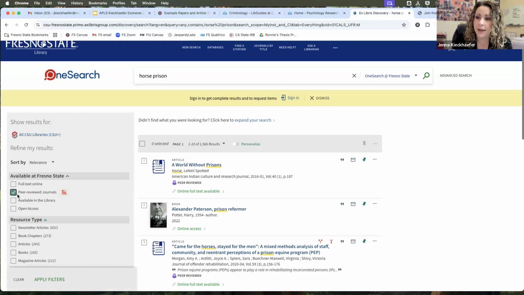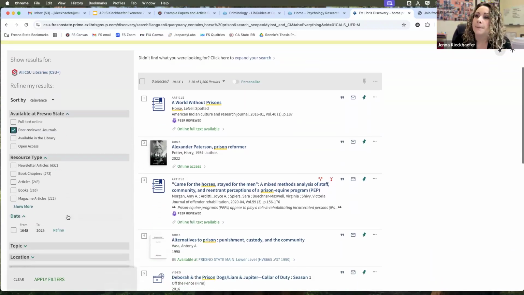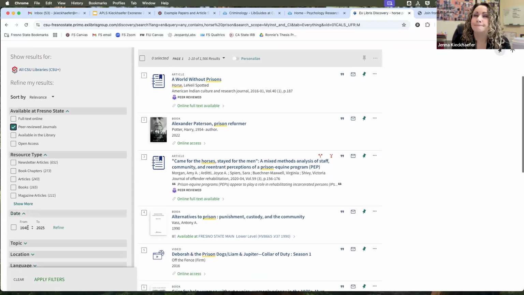So I can click this guy. I think that will also get rid of some of these. Like I don't necessarily want magazine articles or newsletter articles. And then you can also refine dates if you want. I usually will refine dates if I feel like I know the literature and then I just want to see what's been put out in the last few years.